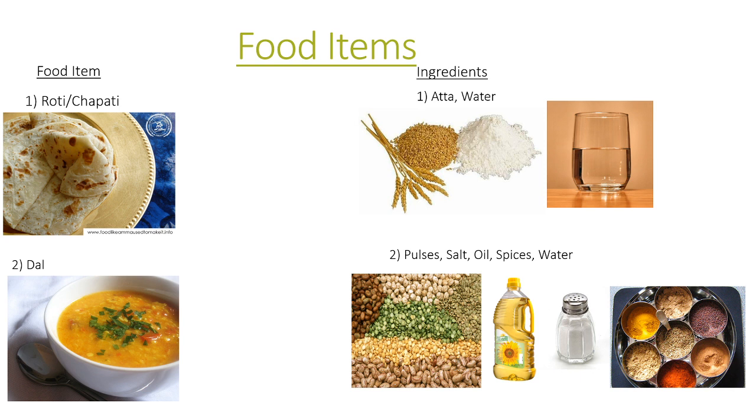So dal is a popular Indian dish which is eaten throughout India, right? And it is a good source of protein and it tastes yummy. So how is this dal made? What are the ingredients in preparing this dal? We add pulses, that is nothing but pappulu, dals. These pulses are cooked, boiled in water, with a certain amount of spices and salt. Spices enhance the taste of the food item.